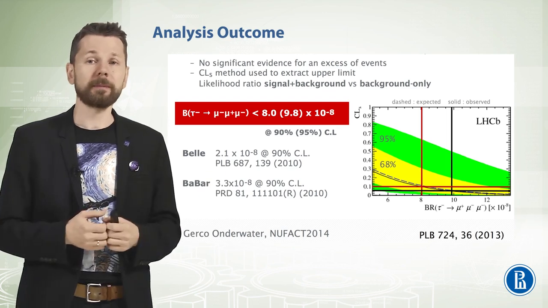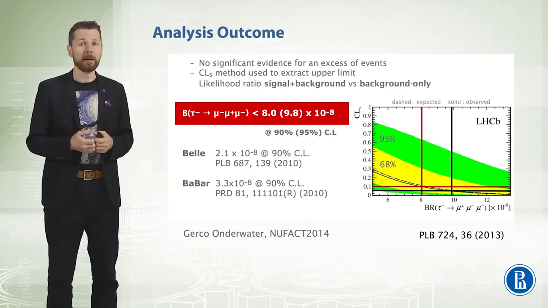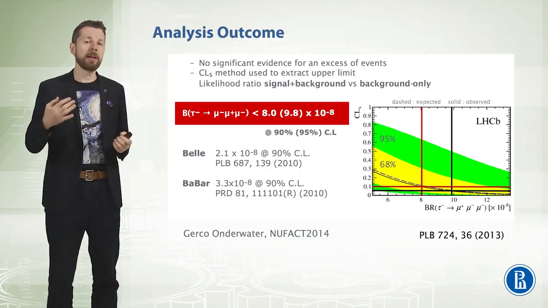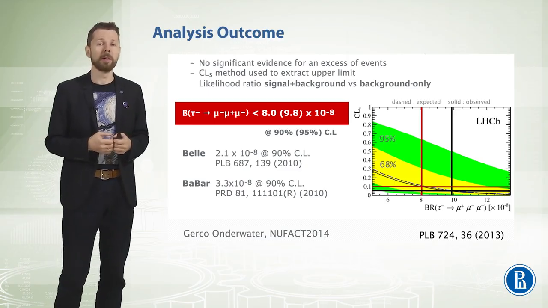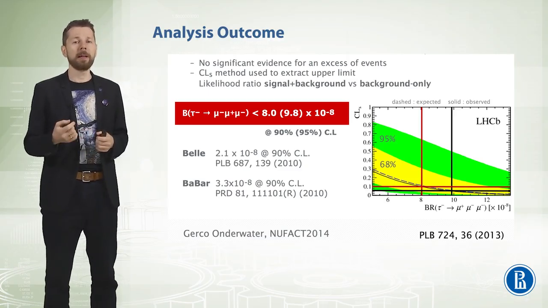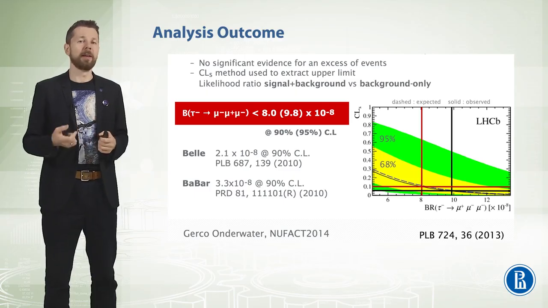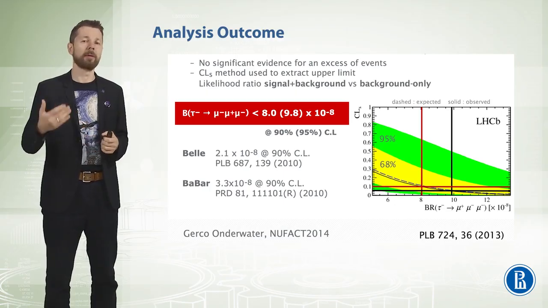And for tau to 3 muon decay, we've got something that still waits for the discovery. There was not enough data statistics to say how many signal events there are. In such cases, we can only estimate how likely it is that the observed value is not higher than a certain threshold.